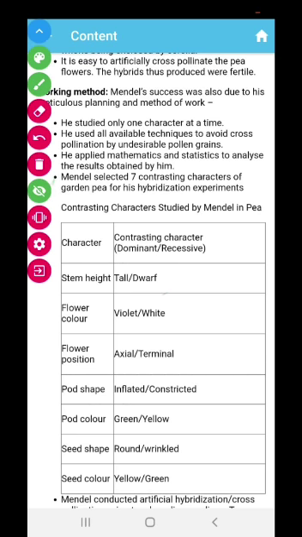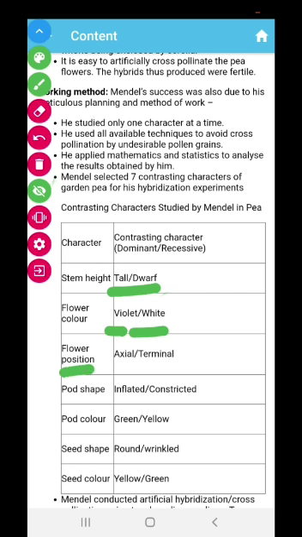Number one is height. There were two different types of height, two different forms. Number one was tall and number two was dwarf. He found color also, two contrasting colors, one is violet and the other one is white.